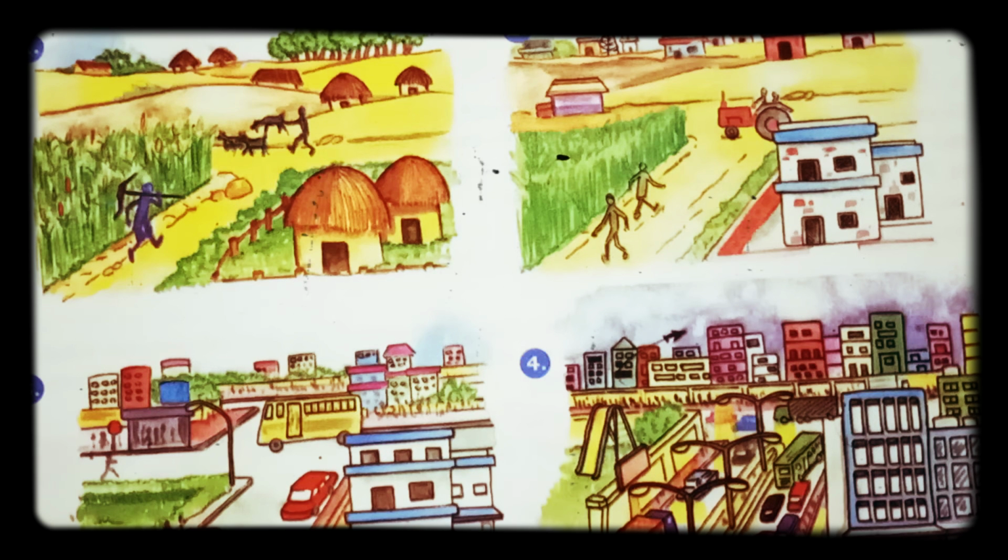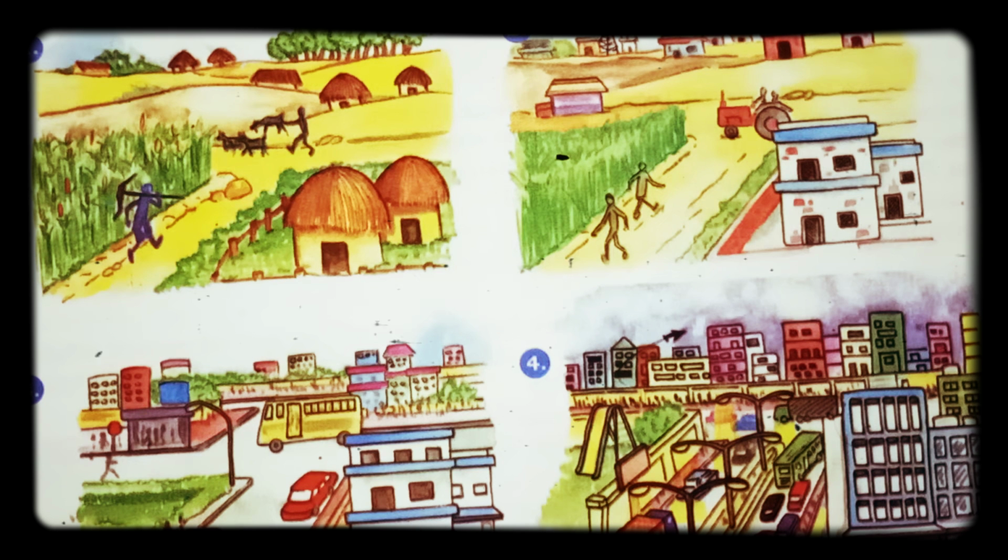Then land can be divided on the basis of ownership, as private land and community land. What is private land? Private land is owned by individuals. What is community land? Community land is owned by the community for common uses.